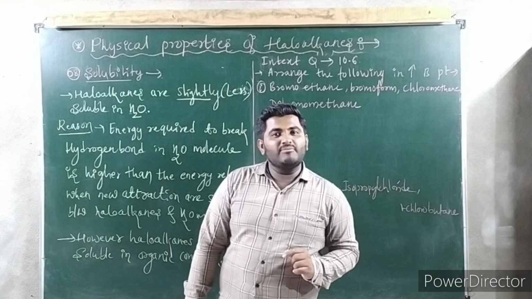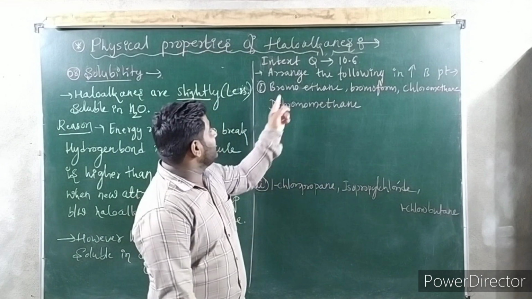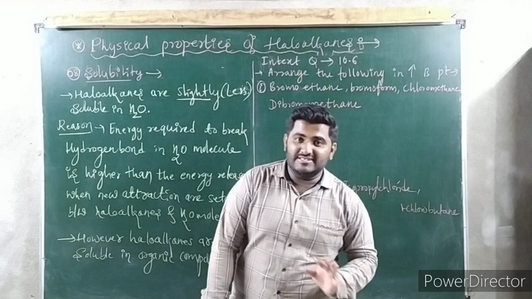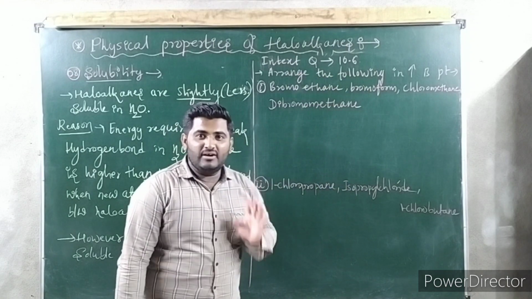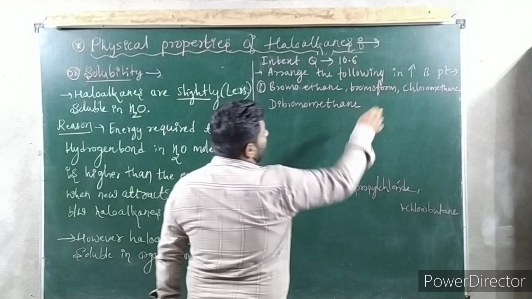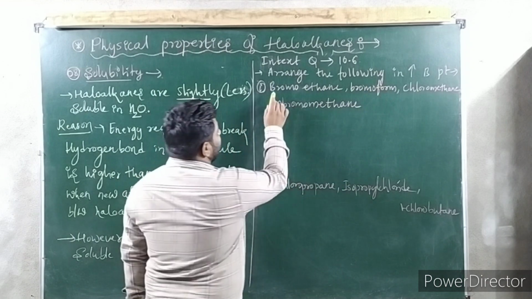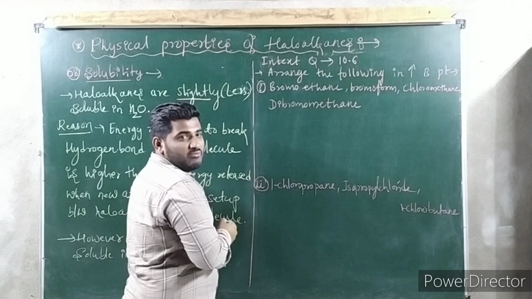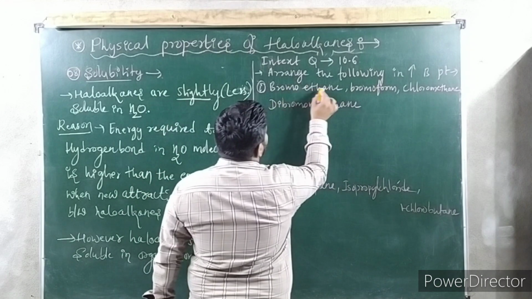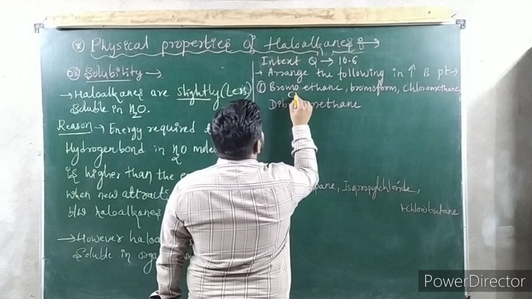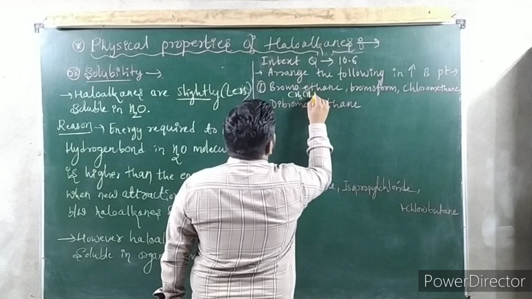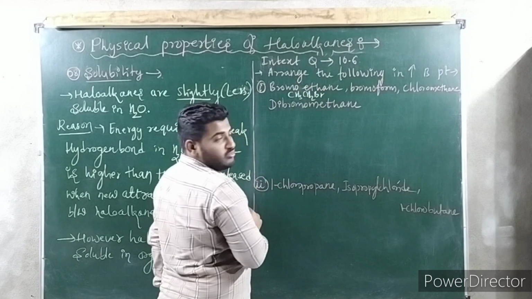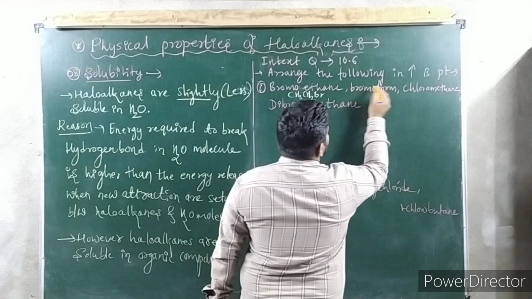So based on the physical properties, you have one in-text question I have written here. In-text question 10.6. It is there in NCERT. See there. Arrange the following in increasing order of boiling point: bromoethane, bromoform, chloromethane, dibromomethane. First I will write the formulas. Bromoethane means CH3CH2Br. Bromoethane. Bromoform,